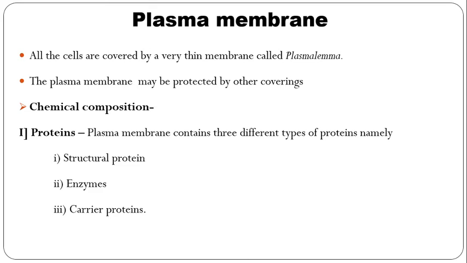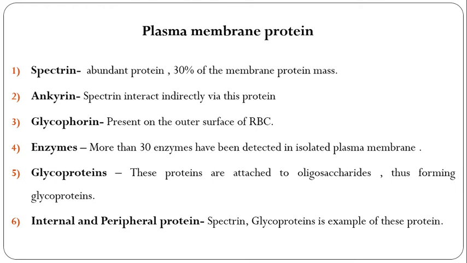The proteins of the plasma membrane are of two types, namely intrinsic or integral proteins, and extrinsic or peripheral proteins. Now the plasma membrane proteins: the first protein is spectrin.